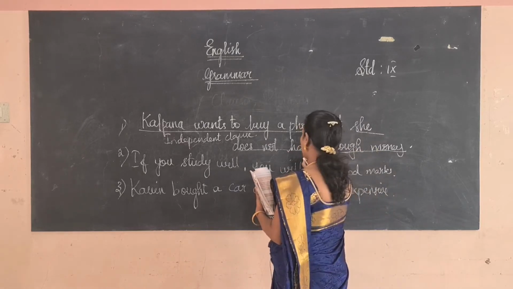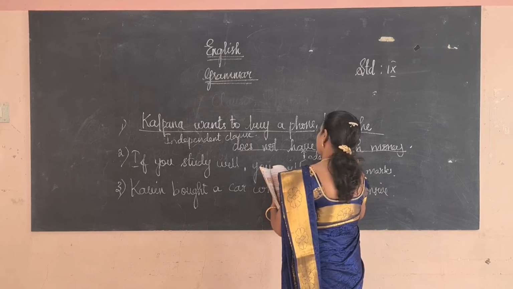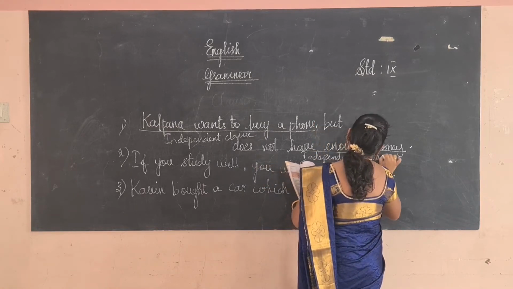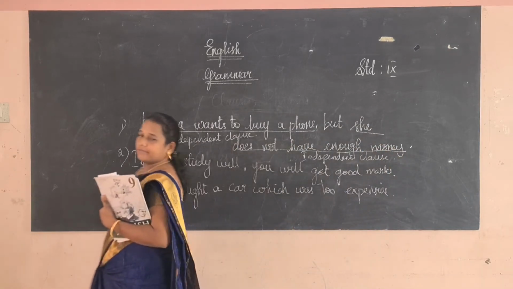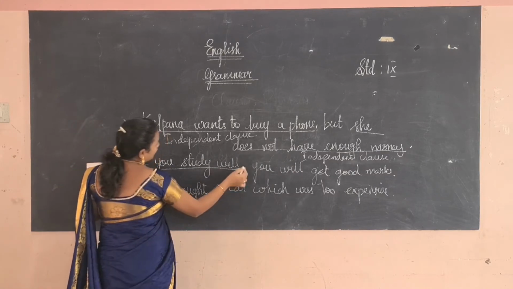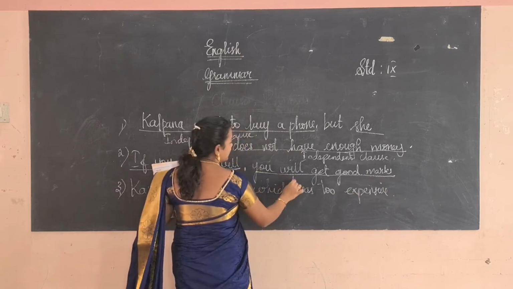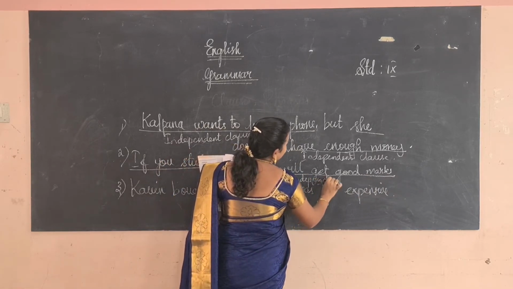So this is also called an independent class. Independent class means it does not need to depend on anything to make a sentence complete. Okay, this next sentence, if you study well you will get good marks, you will get good marks, it has a meaning. Then it is considered to be the independent class.